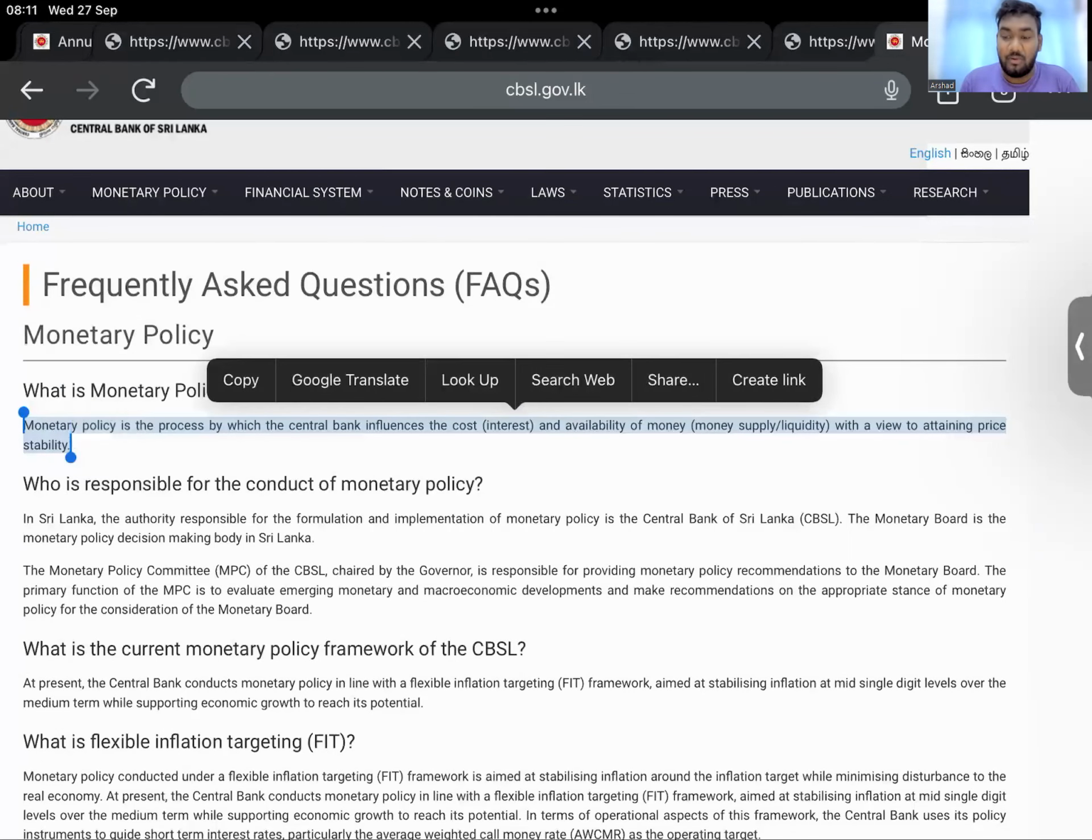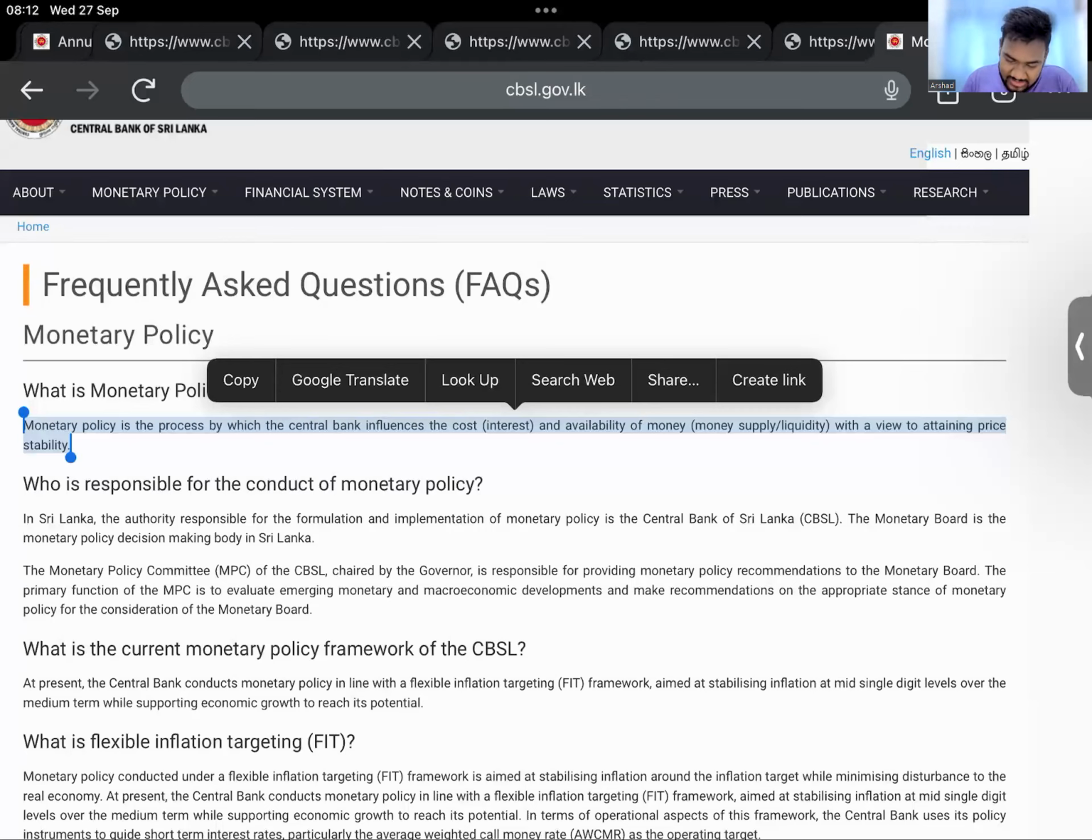Monetary policy is the process by which the central bank influences the cost and the availability of money, that is, the interest rates and the money supply, with a view to attaining price stability. That is what is meant by monetary policy. And then go a little bit more and explain. So say in Sri Lanka, the central bank is the one responsible for conducting this monetary policy. You can talk a little bit about the monetary policy framework if you want, right?